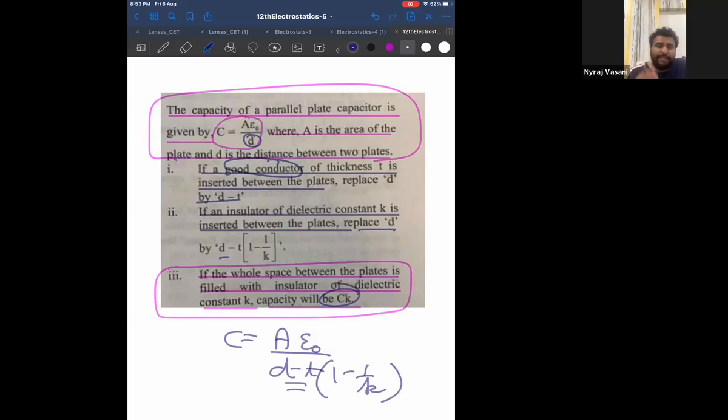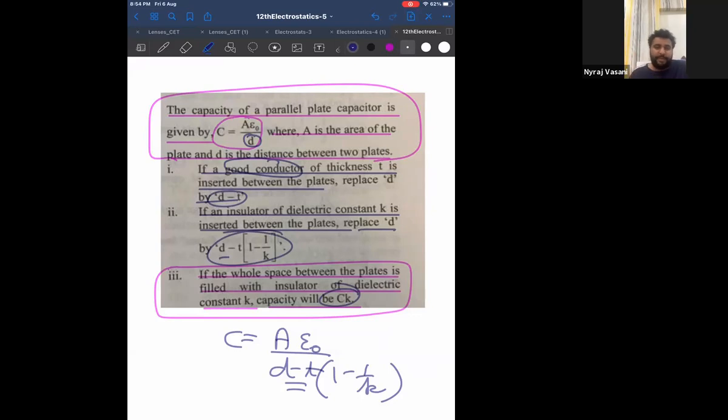But if it's only partially introduced, first you should look at whether a conductor is partially introduced or an insulator is partially introduced. If a conductor is partially introduced, D has to be replaced by D minus T. And if an insulator is partially introduced, D has to be replaced by D minus T into 1 minus 1 by K. Okay. Now, where will this come to our help? As the problem comes, I will tell you.